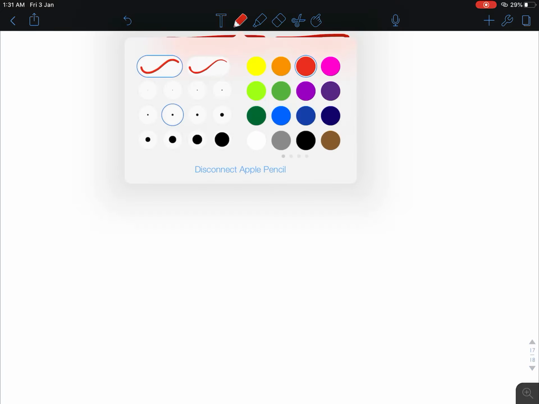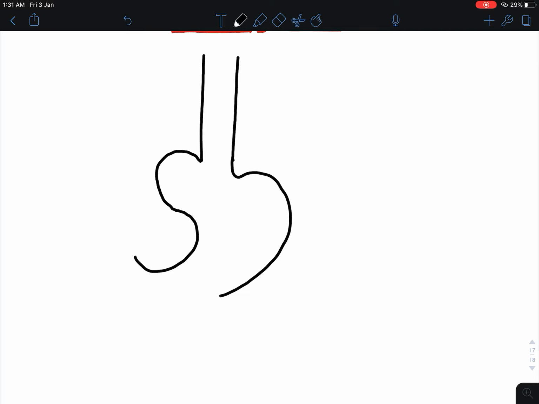But before that, I want to tell you how normal peristalsis occurs and how food enters into the stomach. This is the esophagus and this is the stomach. Suppose the food particle is present here.